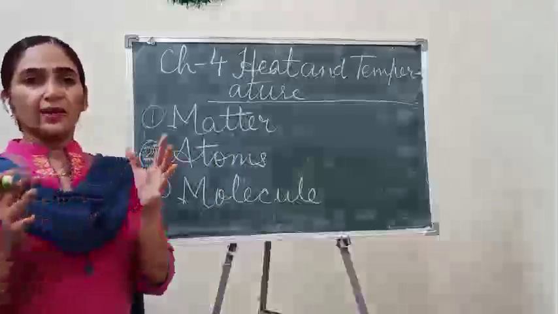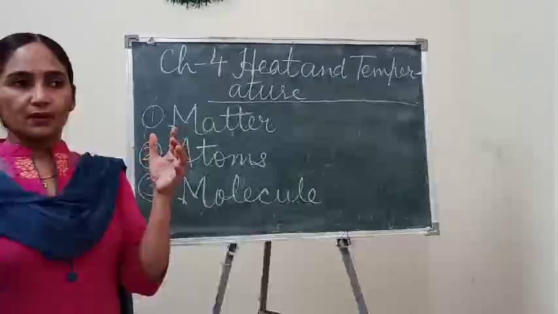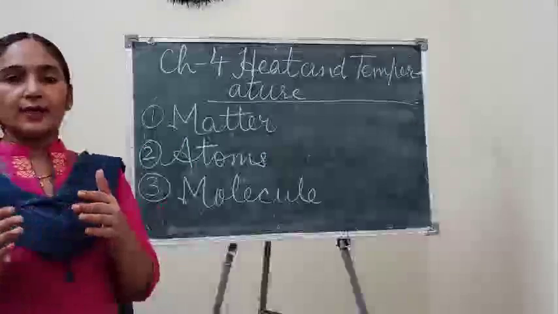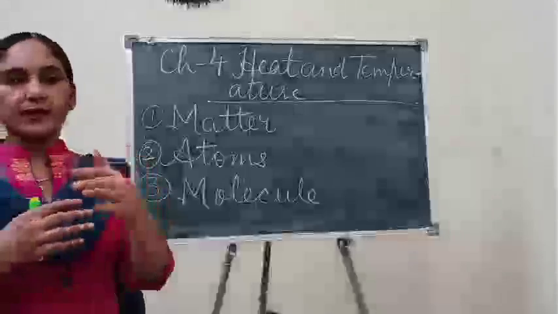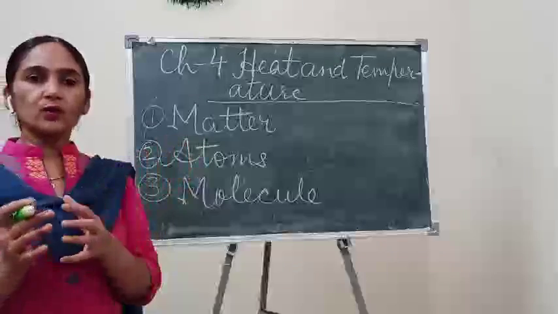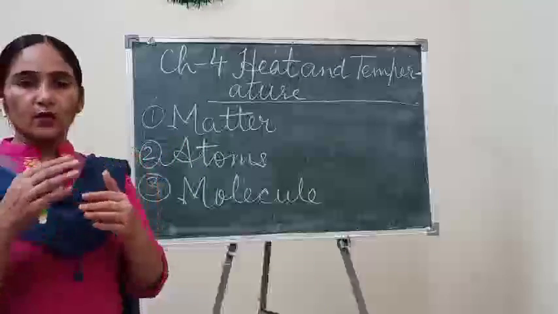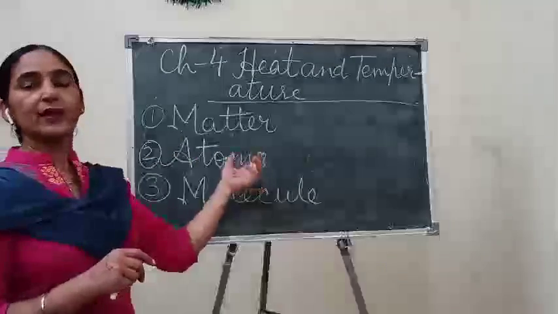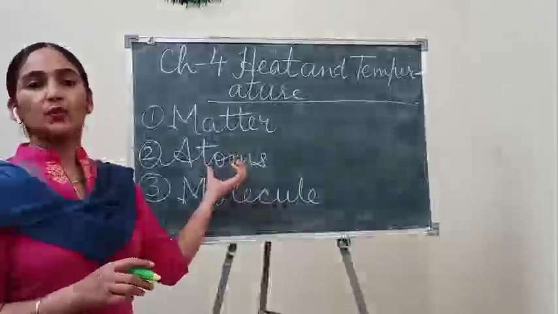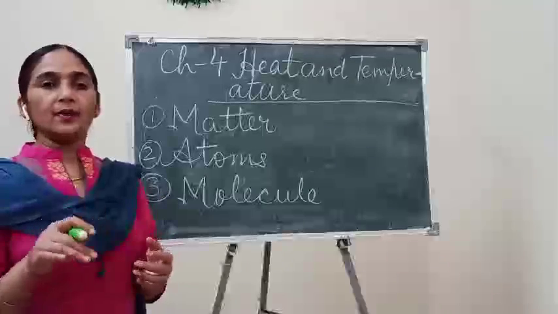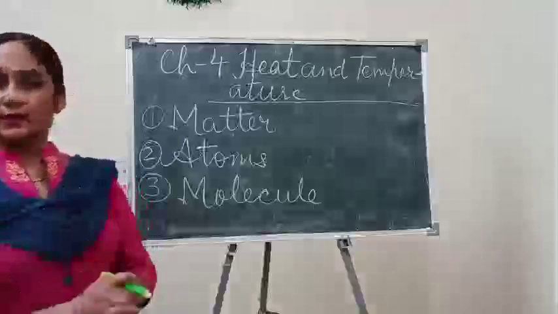Collide means they hit each other: when they move, they come close together and hit each other. When the molecules collide or hit each other during movement, they produce energy, and because of that energy, heat is produced.